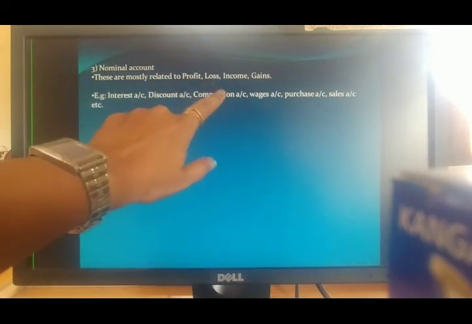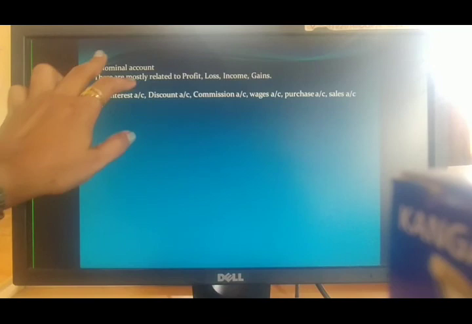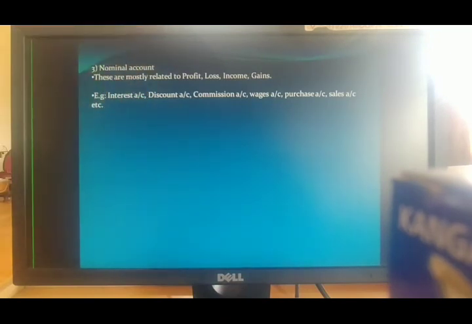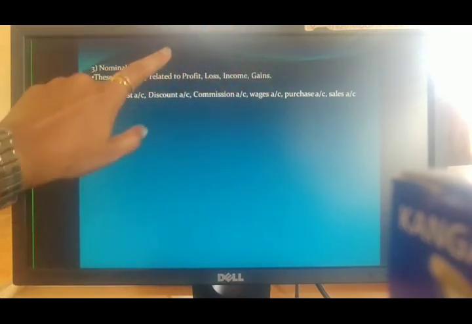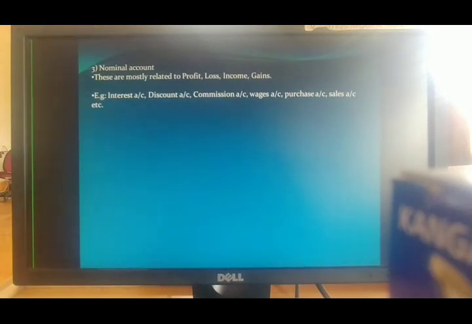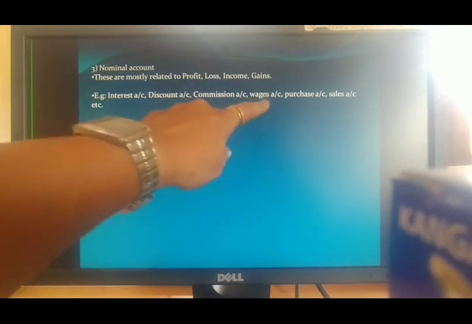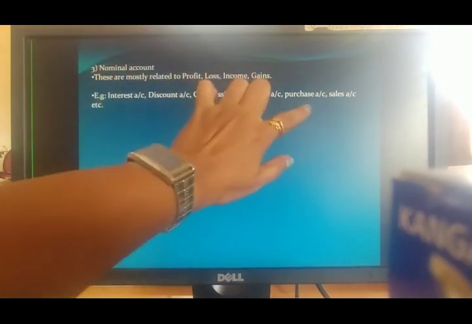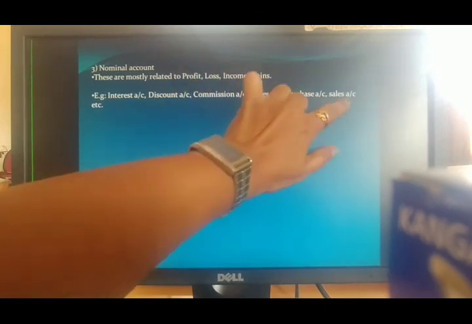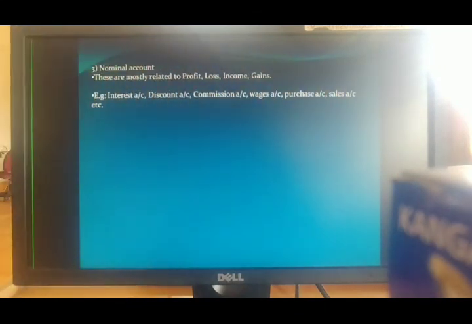So it represents expense and income, so that's why it comes under nominal account. Then the wages account. For daily wage workers, you are giving cash to those workers. For the owner it shows an expense, so that's why wages account comes under nominal account.